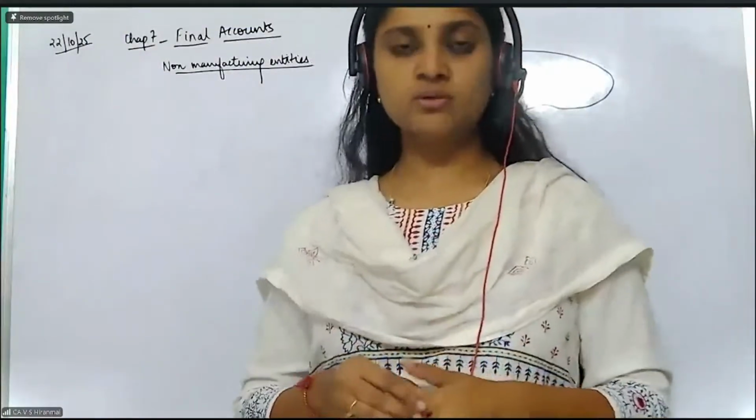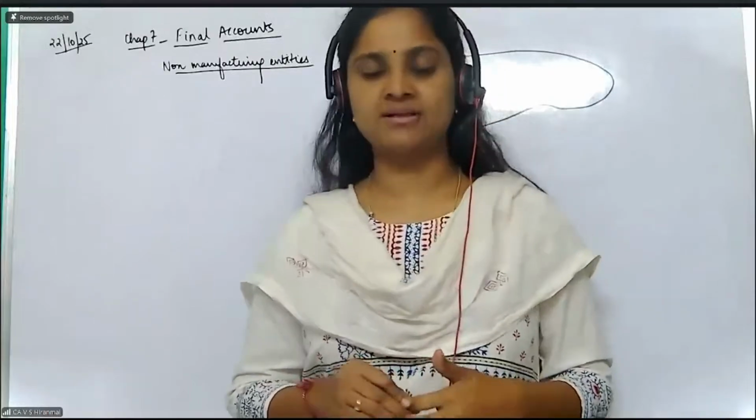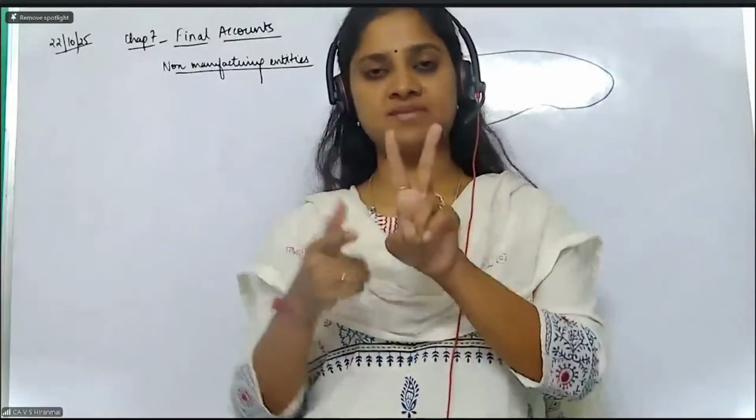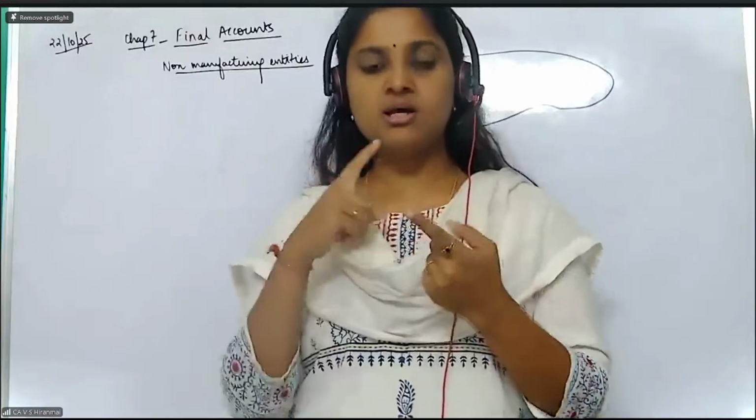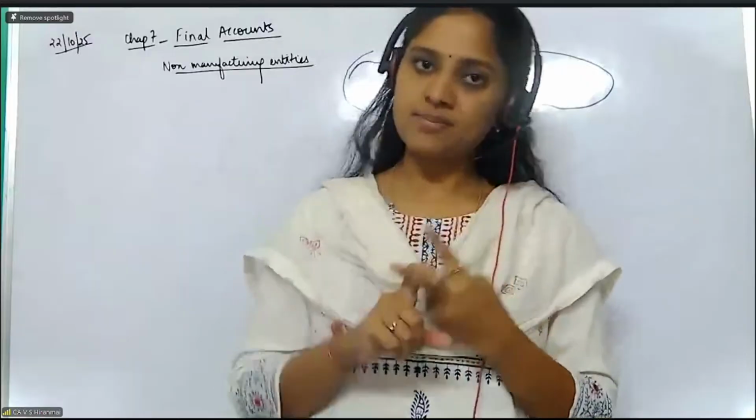So today we are going to start off with chapter number 7. What does chapter number 7 deal with? Chapter number 7 has two units. The first unit talks about non-manufacturing entities, that is, trading concerns. And the second one is manufacturing entities.